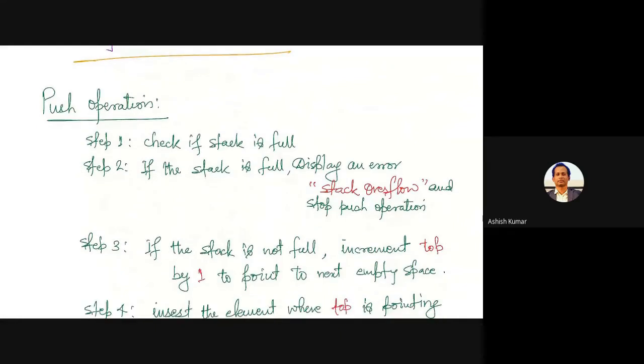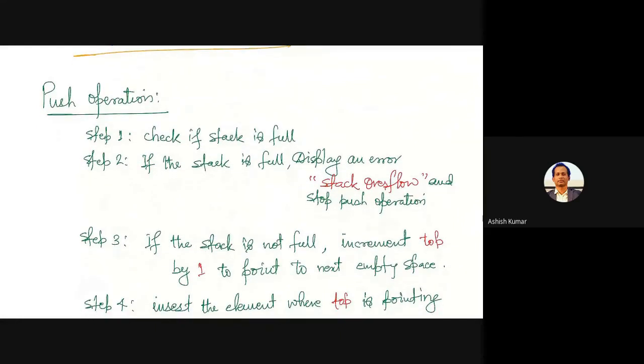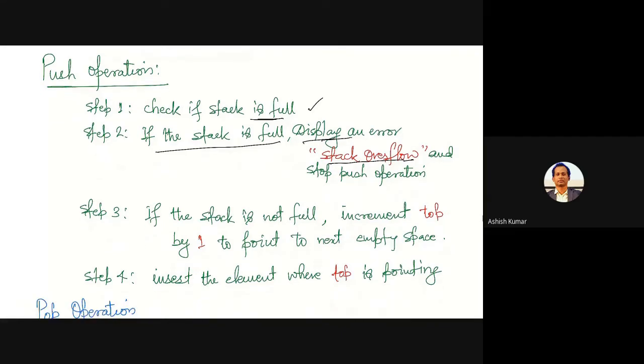A push operation generally takes 4 simple steps. First, before pushing something into the stack, you must check whether it has some space or not. So you check if the stack is full or not. If the stack is full, display an error. Remember what we discussed here? Stack overflow. If your stack is full and you are trying to push a new element, it will show an error, stack overflow. If it is not full, that means there is some space left and you need actually only 1. Then what will you do?